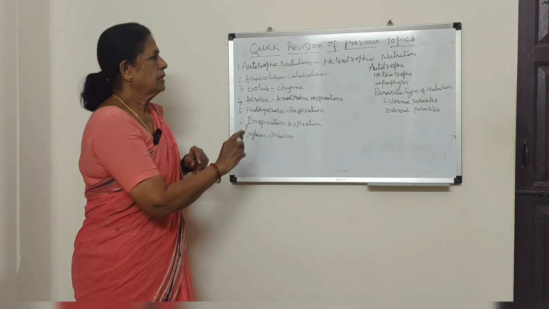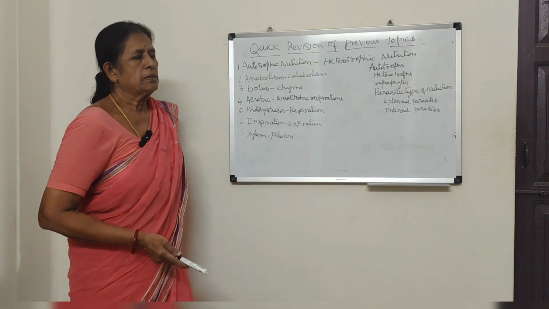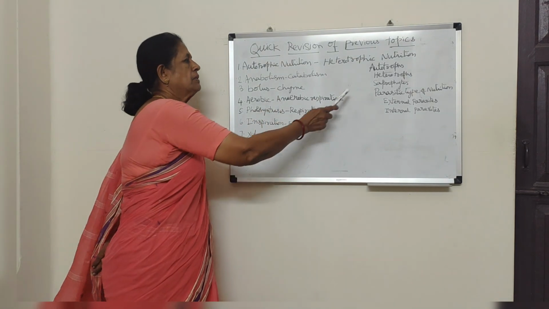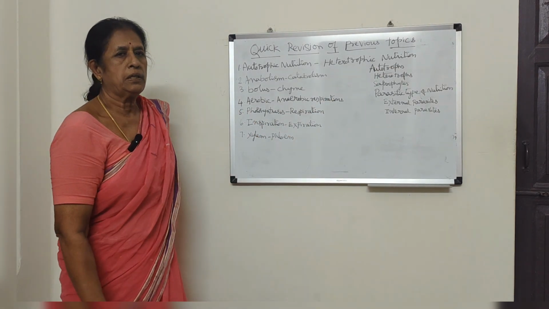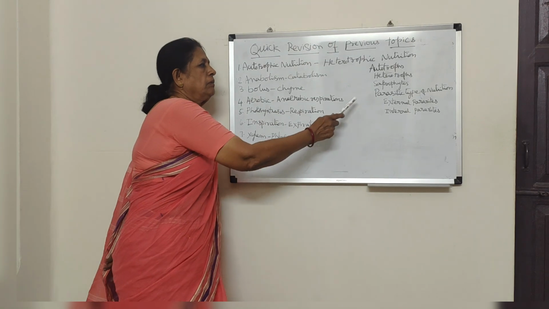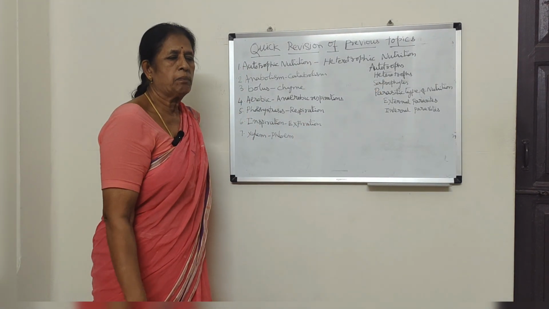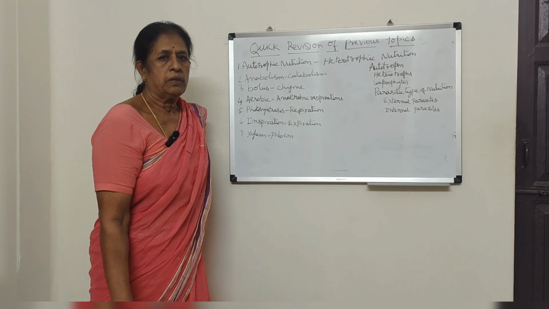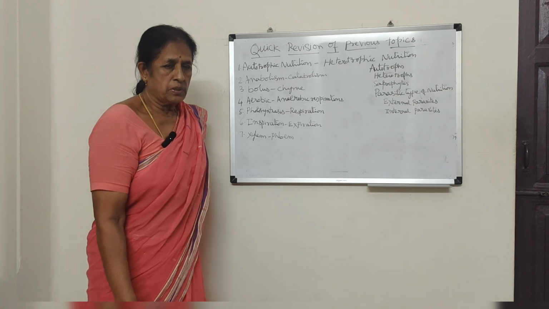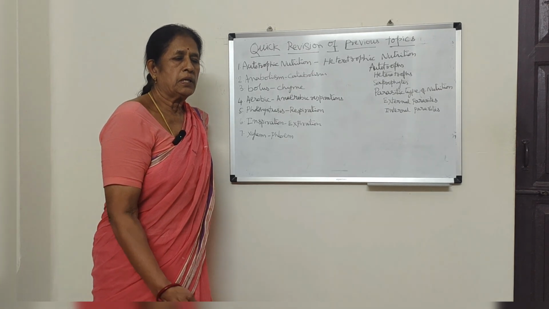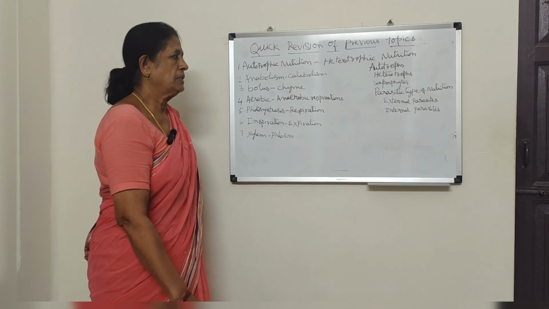It is of two types: autotrophic nutrition and heterotrophic nutrition. The organisms which synthesize their own food materials are called autotrophs. The organisms which cannot synthesize their own food are called heterotrophs. Heterotrophs are of two types: herbivores, which depend directly on plants, like cow, rabbit, etc., and carnivores, which depend on other animals for their food, like lion, tiger, wolf, etc.